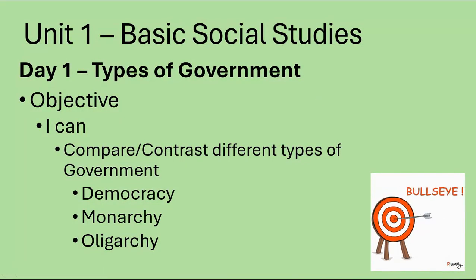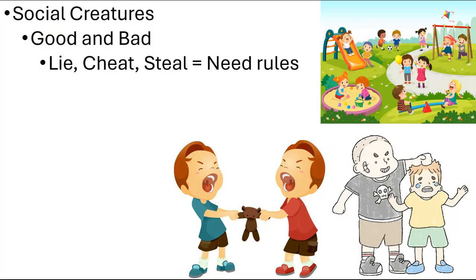Let's learn about democracy and monarchy. Two types of government. Human beings are social creatures. We socially interact in our society, and those interactions can be good and bad. Let's focus on the bad. Human beings are capable of evil. We lie, we cheat, we steal. We need rules to keep us in our place.